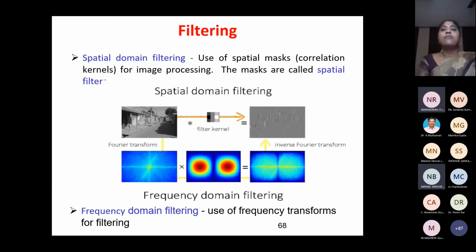Okay. Now we have to see filtering. I told you we have filtering in two domains, spatial domain and frequency domain. Spatial domain, as I told you, is straight away on the picture; I have to apply a filter. A filter is like a normal sieve which we have to move across the entire image. So this filter I'll be moving like this, like this, across the entire image.